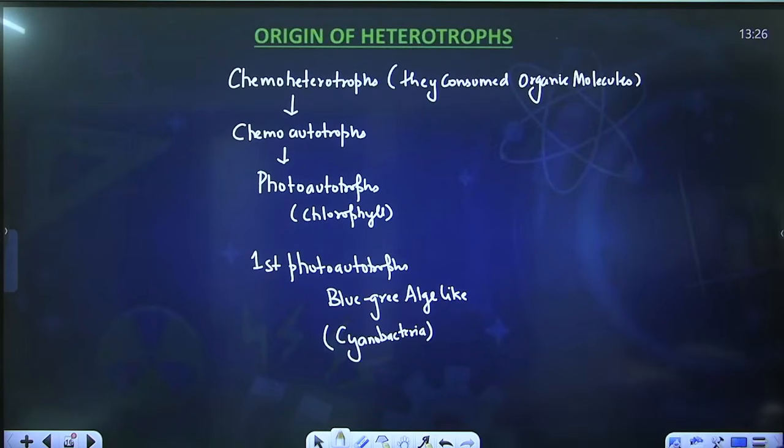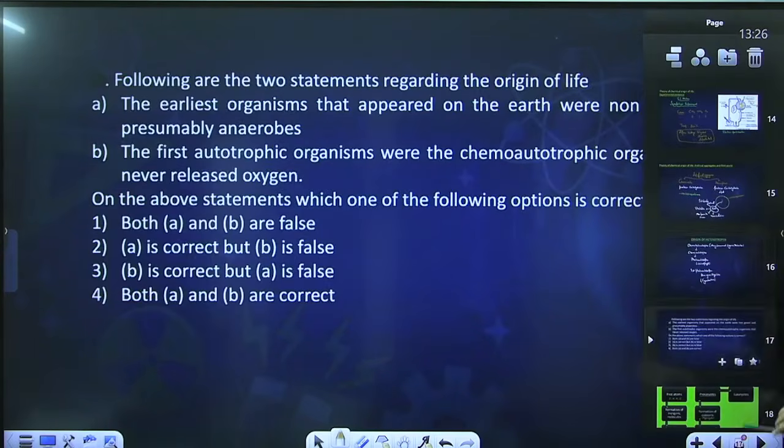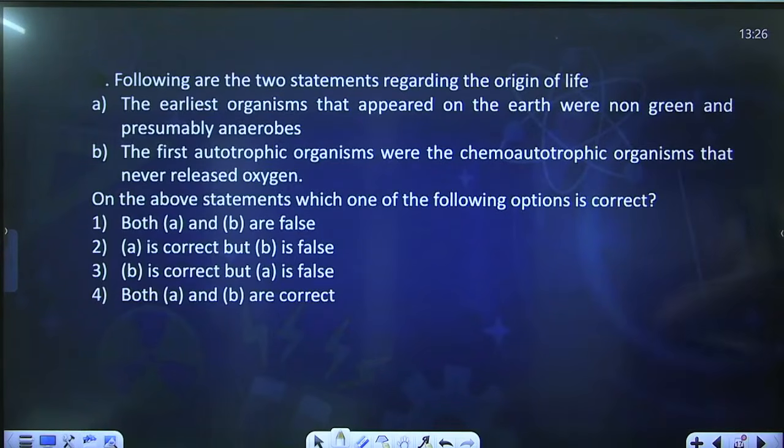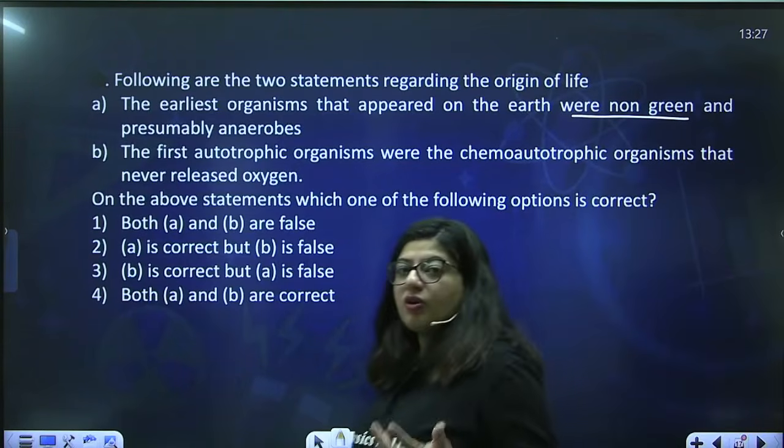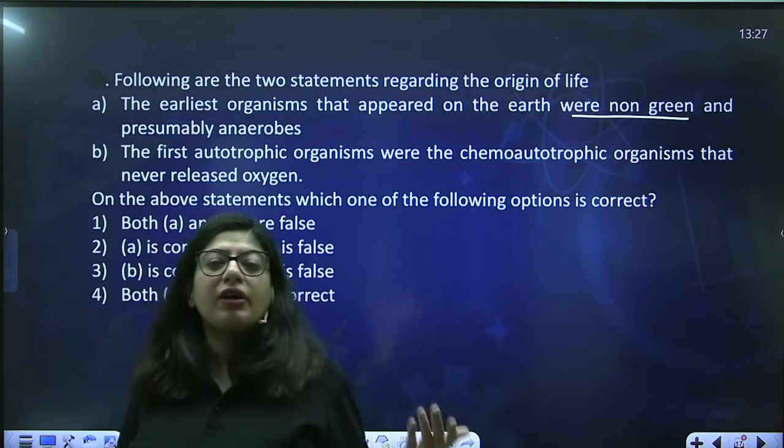Okay, so this was about how life originated. Let's solve this question. Following are the two statements regarding the origin of life. The earliest organisms that appeared on the earth were non-green and presumably anaerobes. The first autotrophic organisms were chemoautotrophic organisms that never release oxygen. So you have to tell which of the following is correct. The earliest organisms that appeared were non-green, very good, they didn't have chlorophyll, and they were anaerobes because there was no organism that was an autotroph.